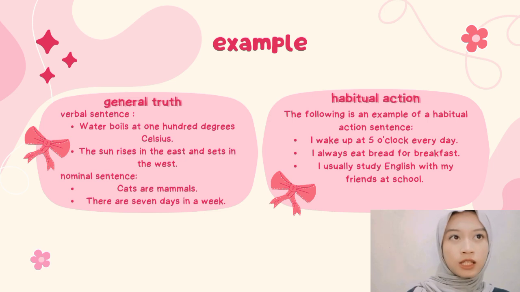In habitual action, the following are examples: "I wake up at 5 o'clock every day," or "I always eat bread for breakfast," or "I usually study English with my friends at school."